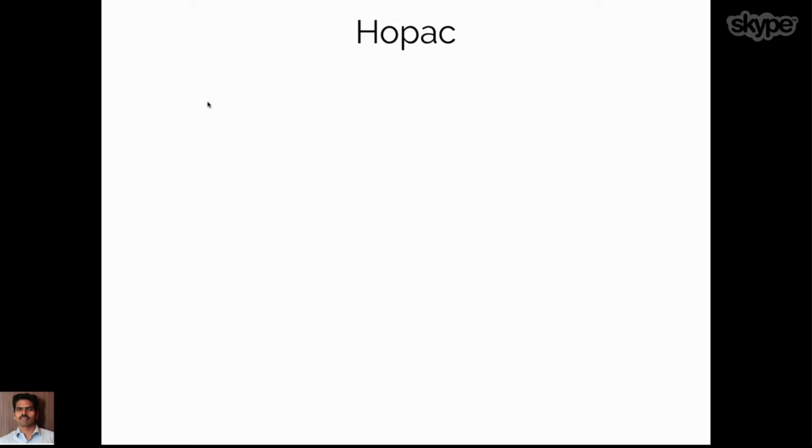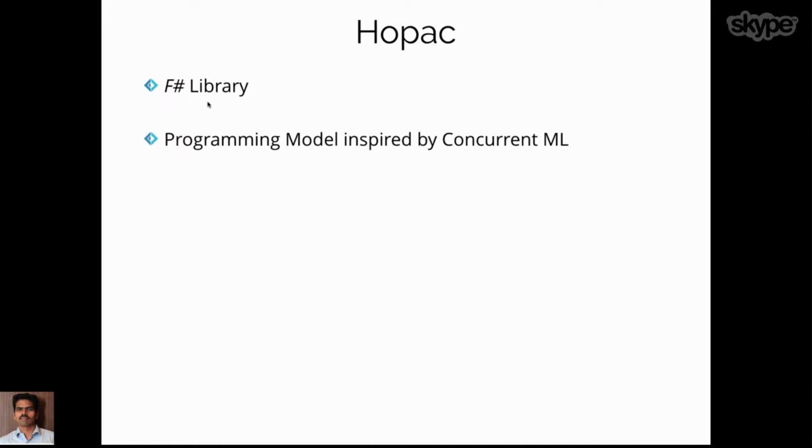All right, so what is the Hopac library? Hopac is an F# library, and it brings in a programming model inspired by Concurrent ML, a programming language from long back. If you are aware of something called Communicating Sequential Processes, that actually inspired Concurrent ML, and this programming model is inspired from Concurrent ML. So the Hopac library brings in 3 different abstractions, and one of the important abstractions which we use a lot when working with Hopac is Job. Job is nothing but a lightweight thread.